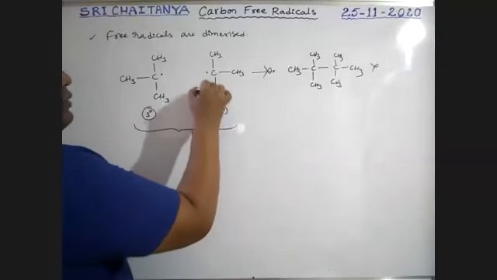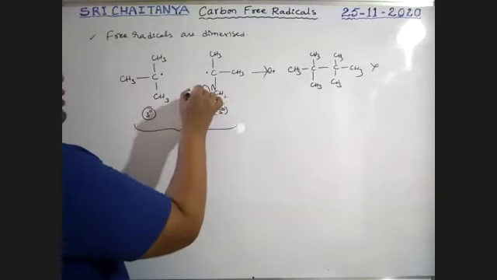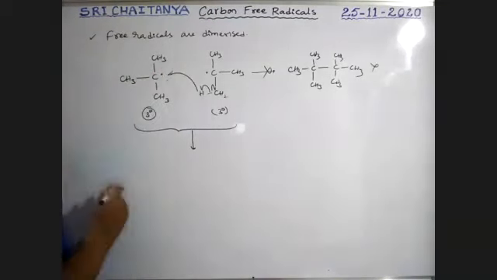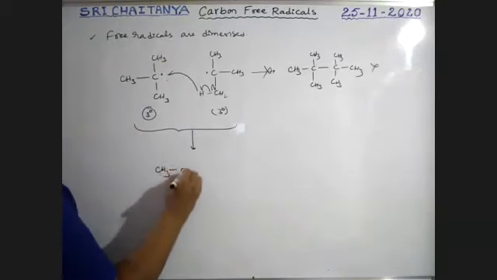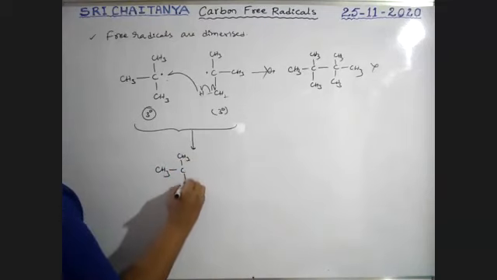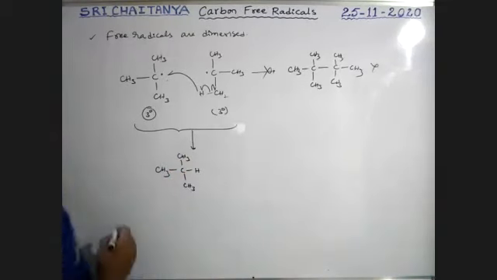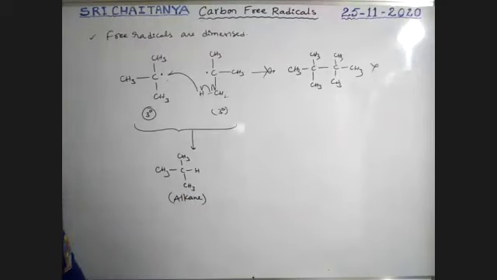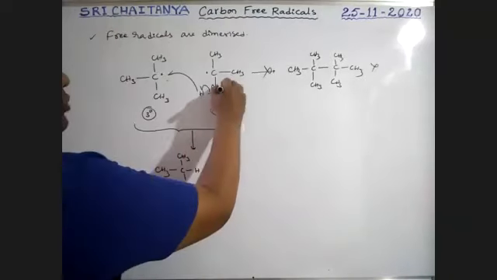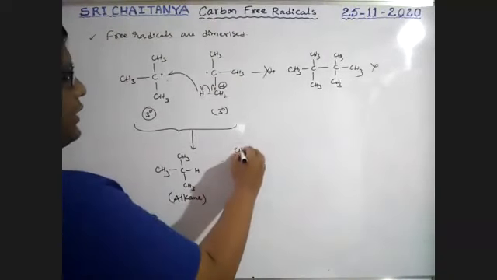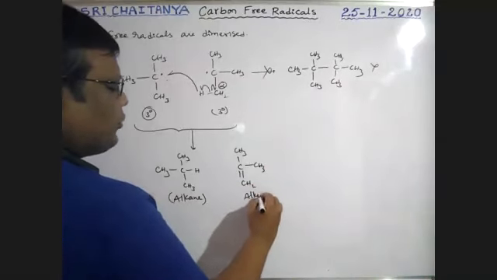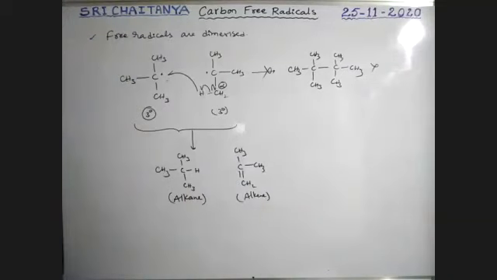This is hydrogen. This is the unpaired electron. This hydrogen is attacked by the unpaired electron, boys. A half-headed arrow gives CH3, CH3, CH3H. It is an alkane. Next, it is the alpha hydrogen, alpha position. Now it is CH3, CH3, double bond CH2. Alkene is the product. Alkane plus alkene is the product, boys.